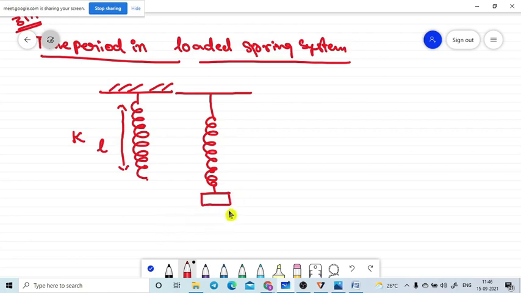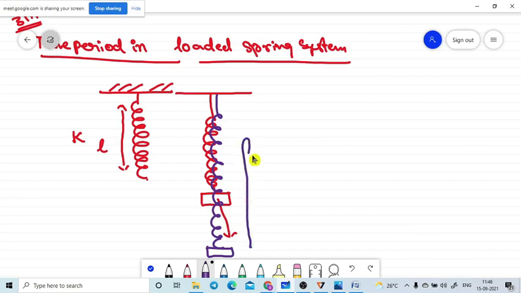While pulling this spring, due to some force we pull it down and then release the force. Let me take the spring is pulled down up to here. If we release this external force, then the spring will oscillate in the vertical direction. It will oscillate like this about its mean position.